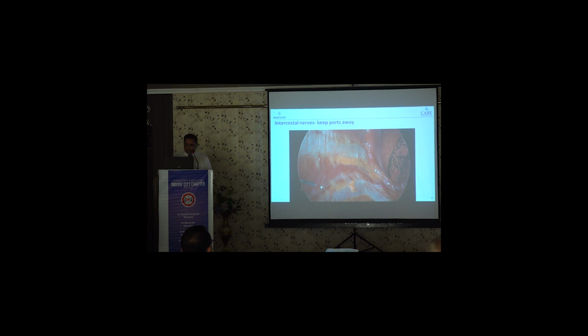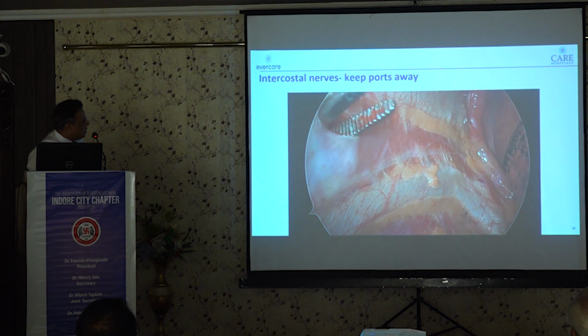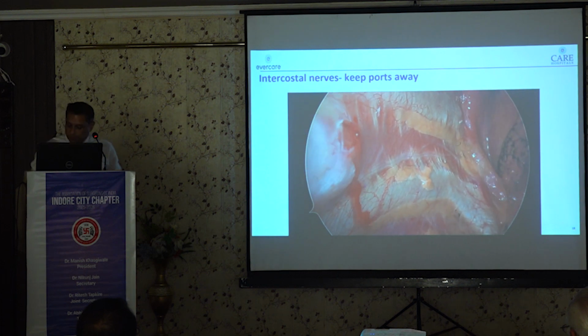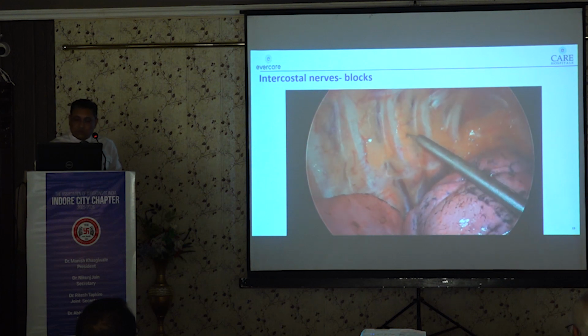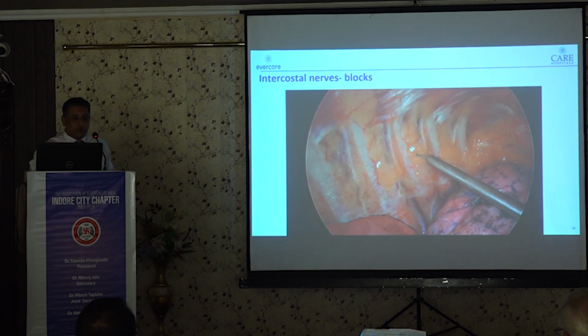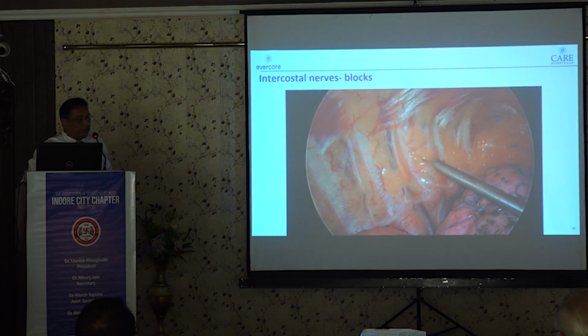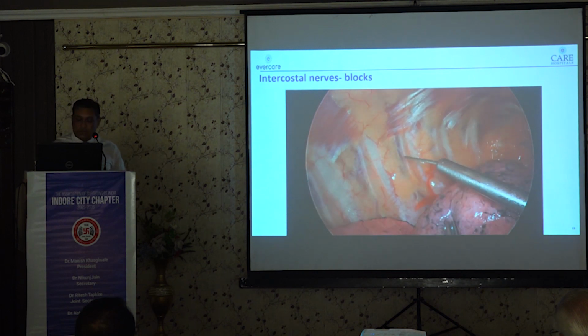Yeah, so I'll just go ahead with this. It is important to put the next subsequent ports under vision, avoiding injury to the intercostal nerve. Generally, in our MS General Surgery training, we were taught that it is a good practice to put the ports under vision to avoid injury to the intercostal nerve. We can use intracorporeal intercostal nerve blocks also, either during the procedure or towards the end of the procedure.